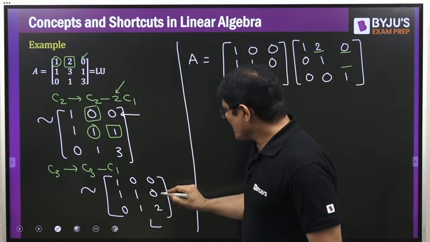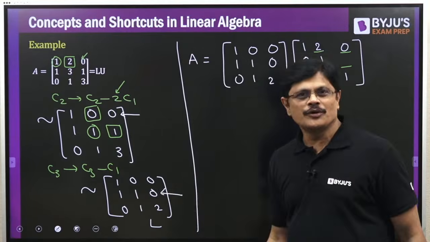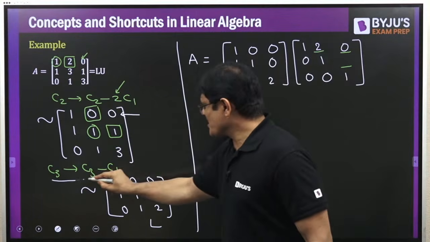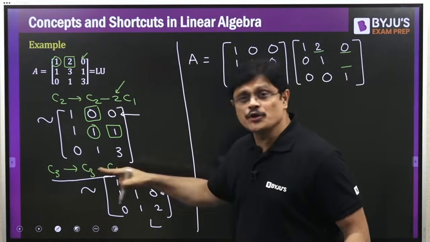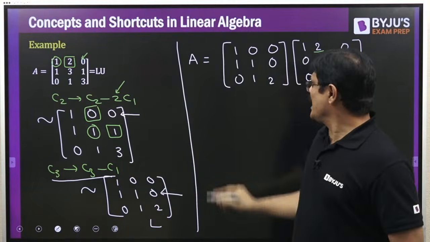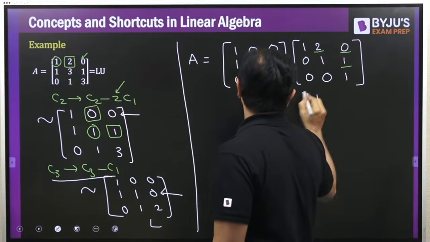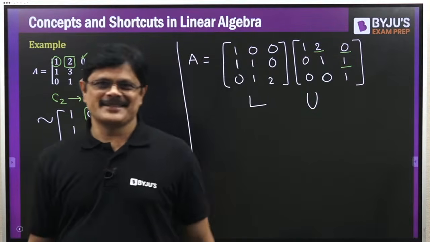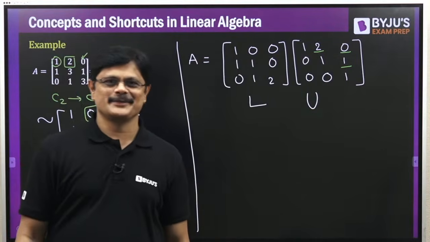Now please tell me how you made this fellow 0 using this column operation. And what is the coefficient you used? Minus 1, so you use plus 1 here. And that is your LU, my dear friends.